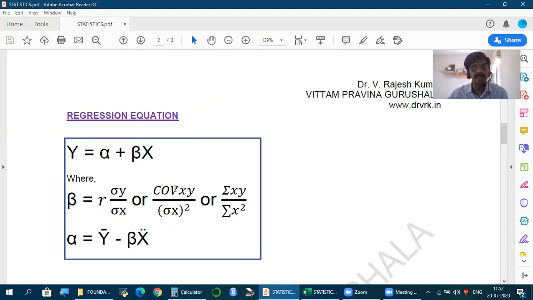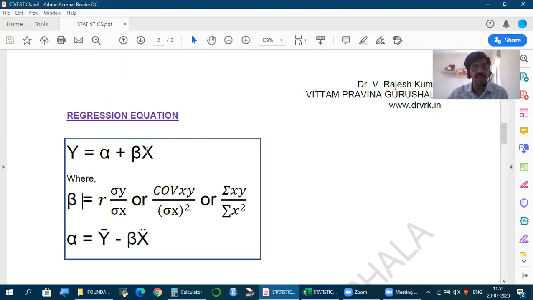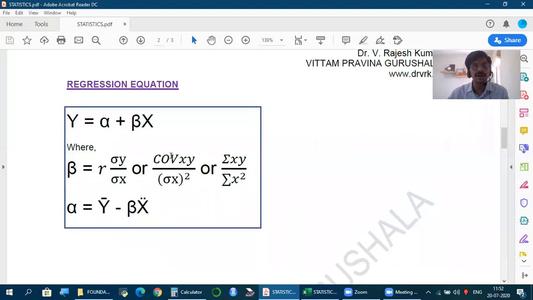So what remains? In the numerator we will have covariance of x and y. In the denominator we will have standard deviation of x into standard deviation of x, that is standard deviation of x square, so it is variance of x.